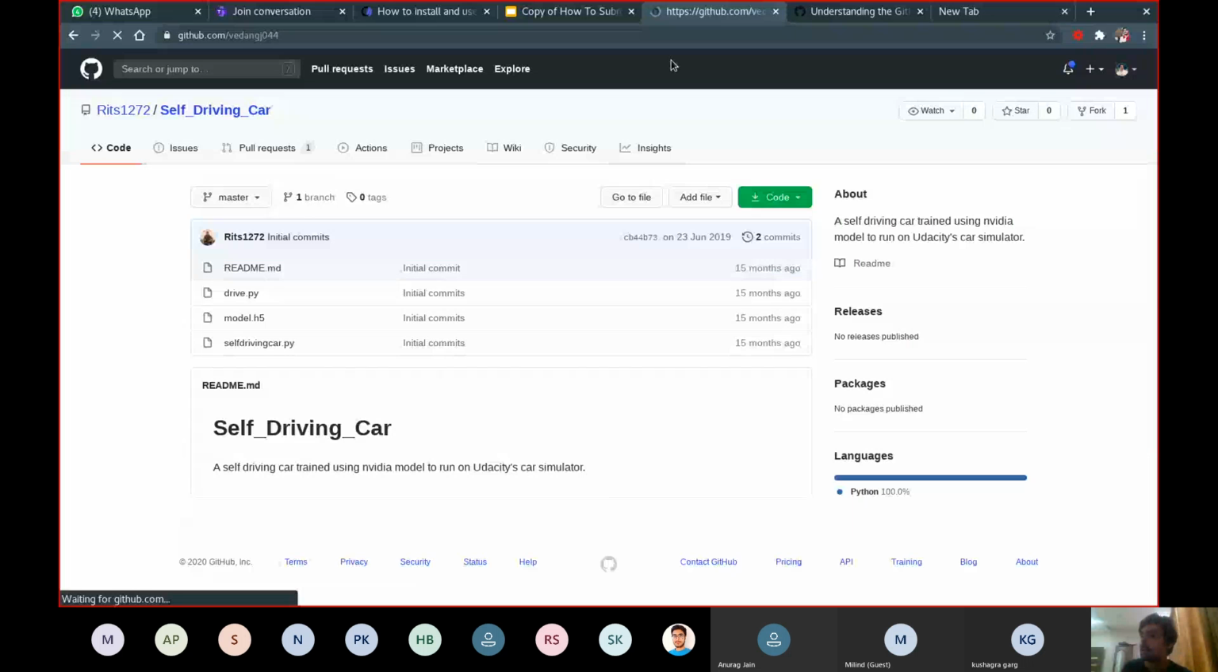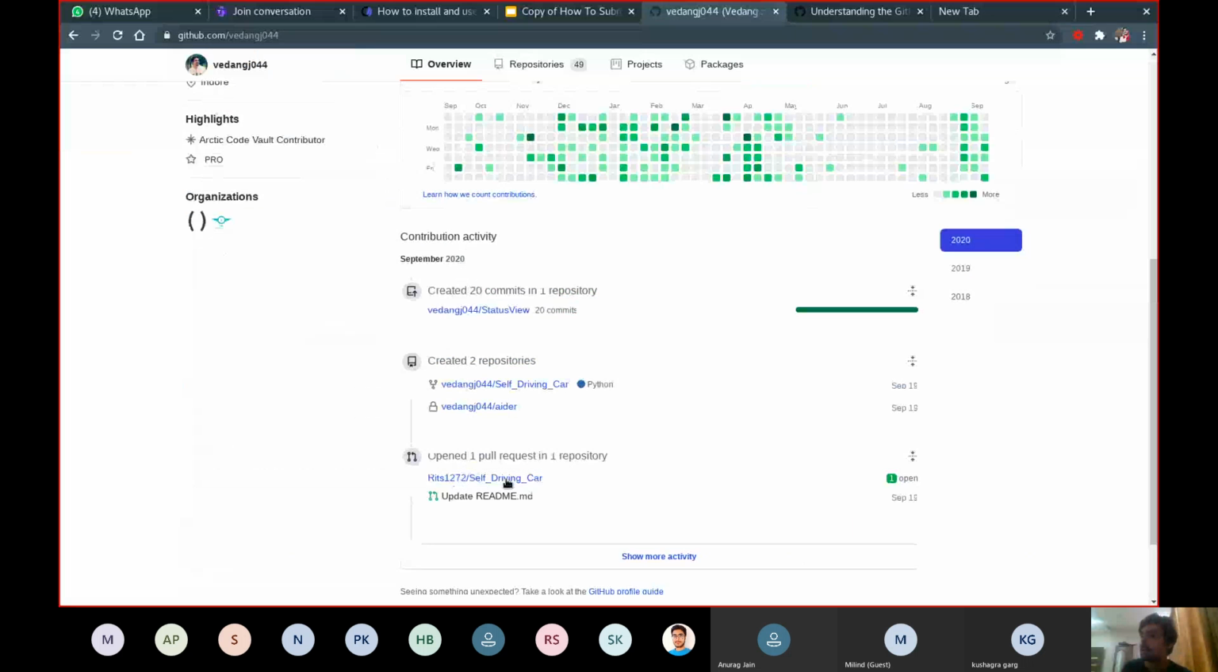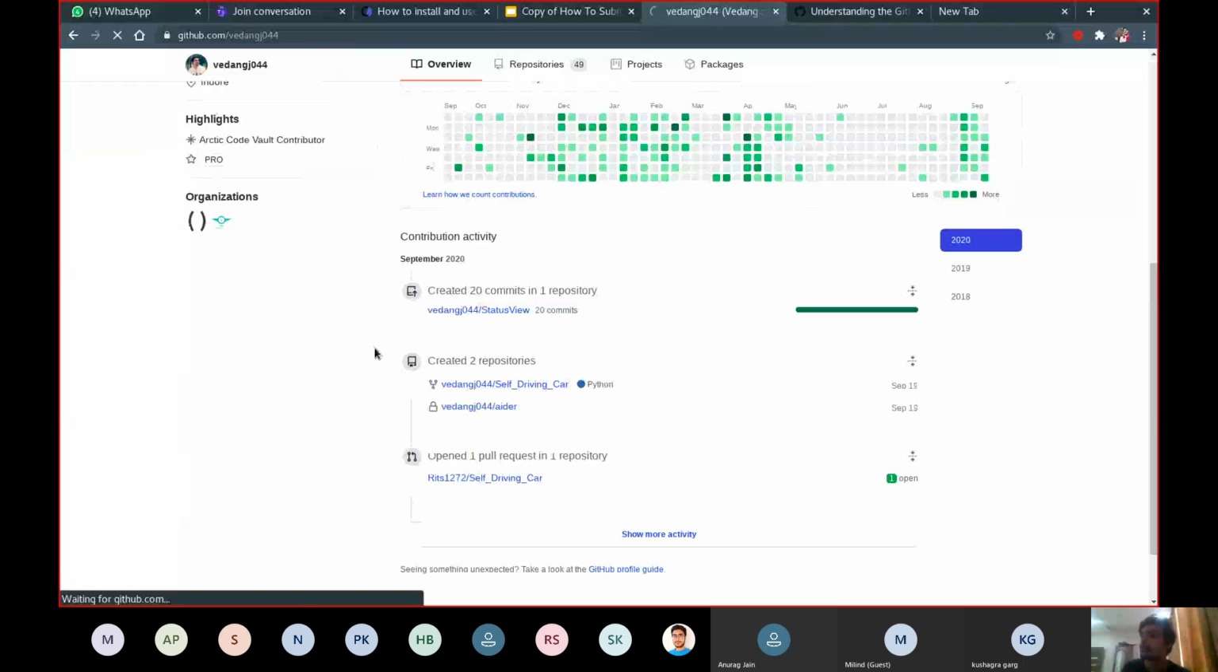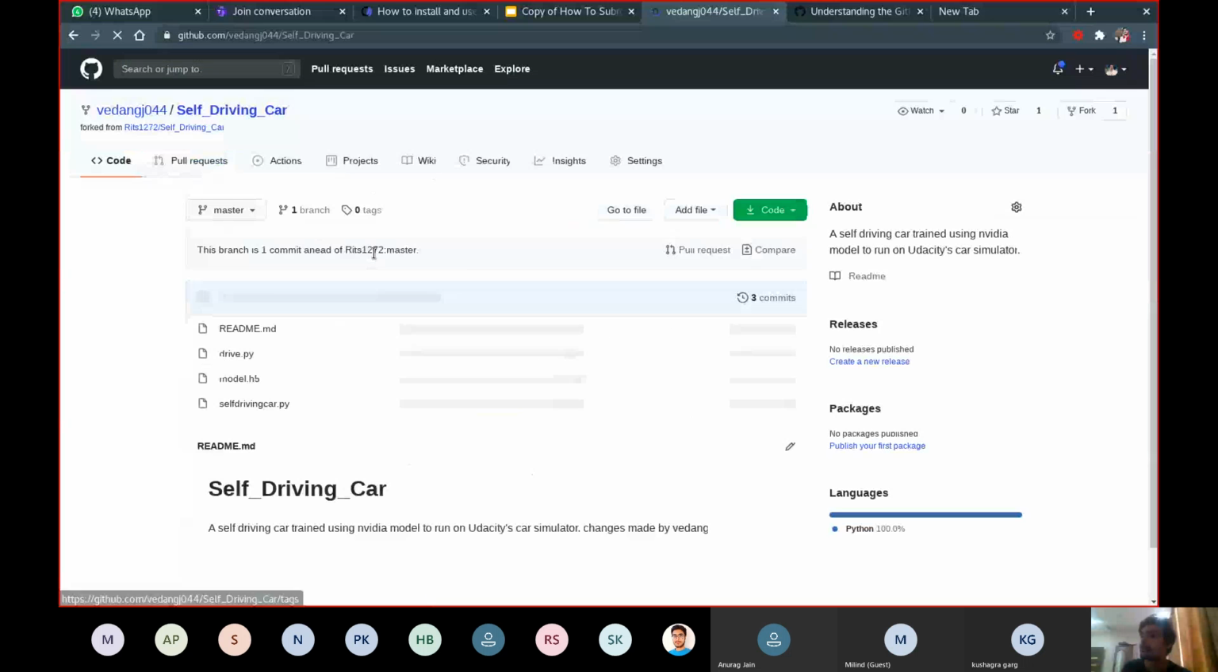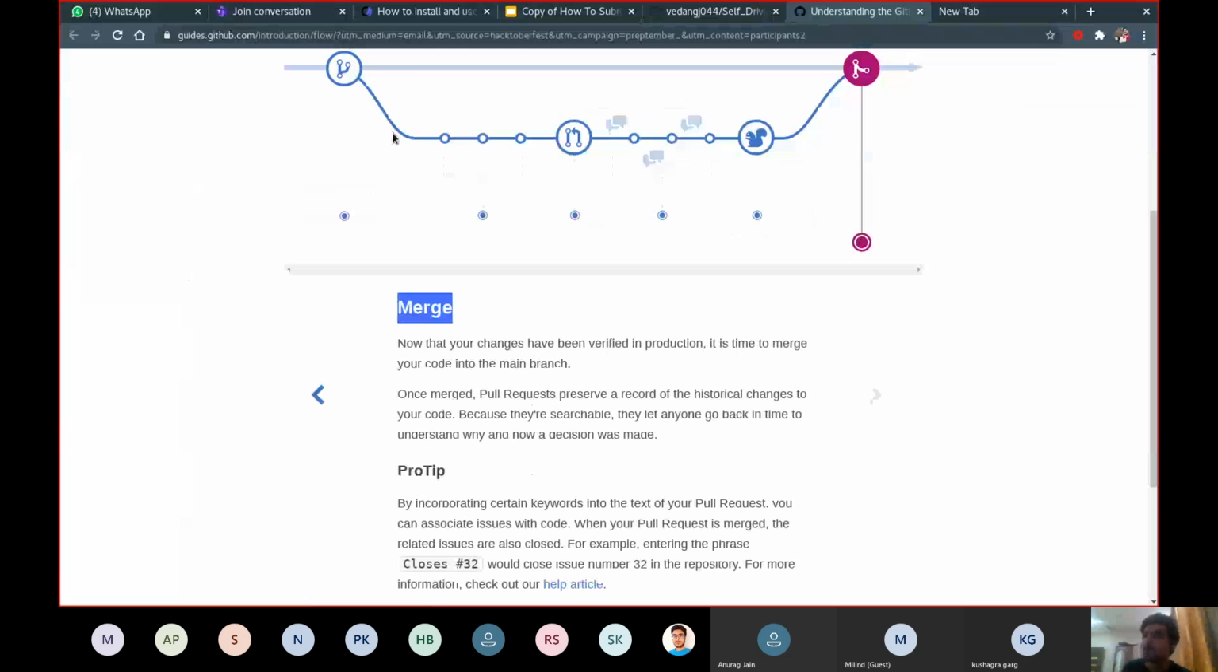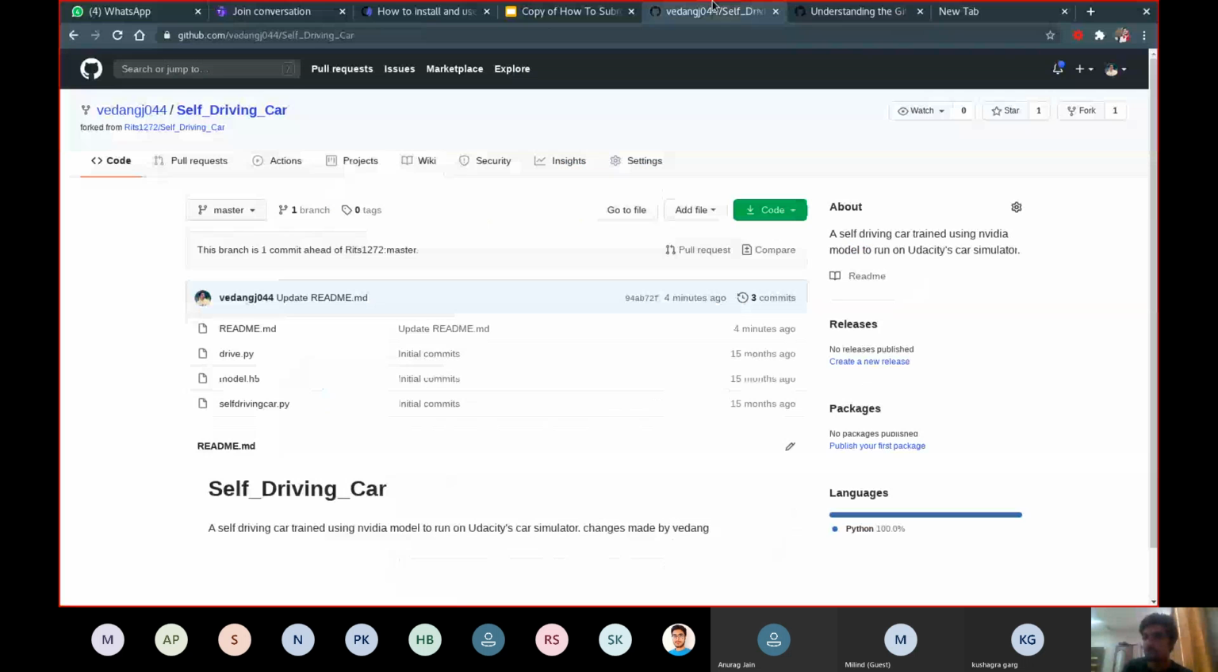Yep, so this is my fork. This is the parallel, two copies of code running at the same time. That is known as a fork. I have copied all the code from Ritik's repository, that is known as a fork. So now I have to make changes to it.